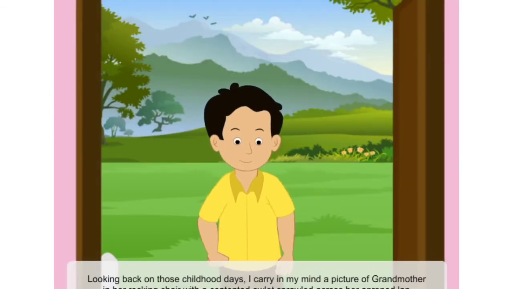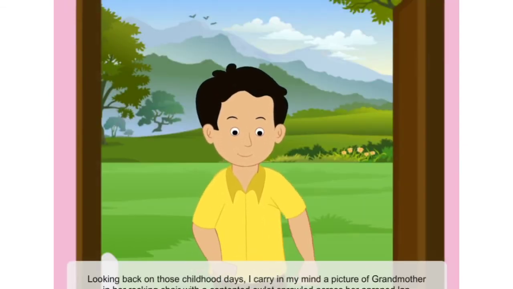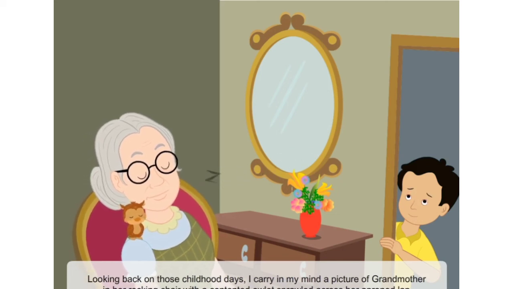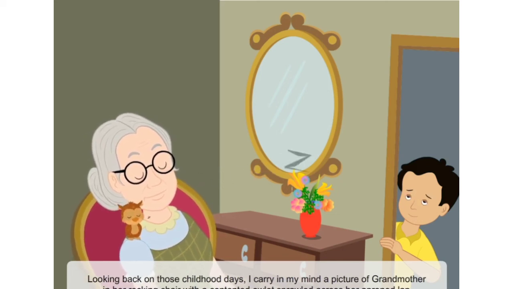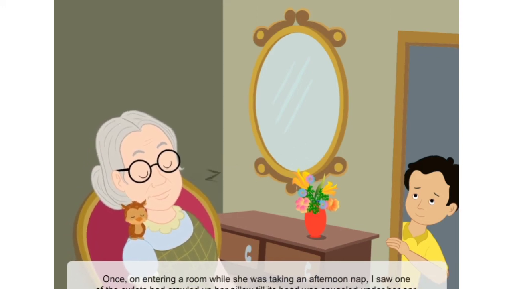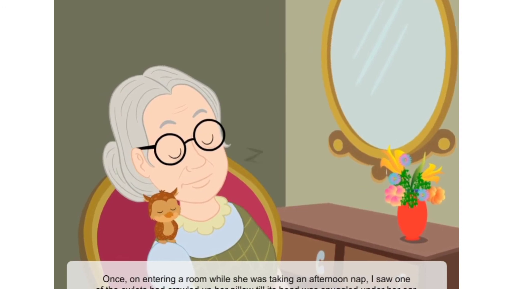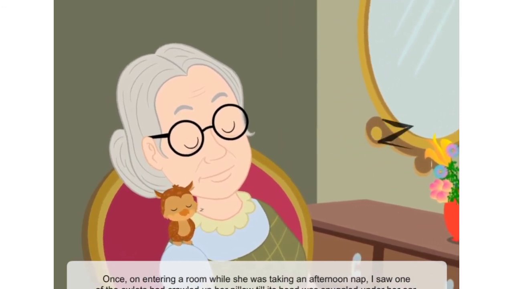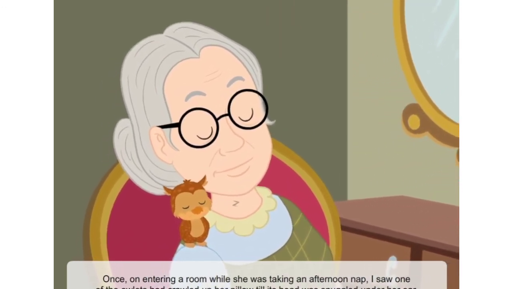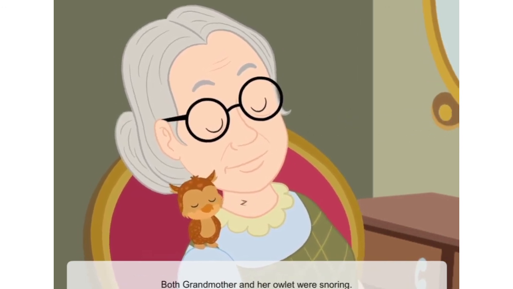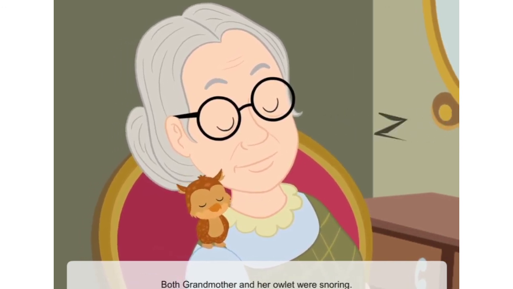Looking back on those childhood days, I carry in my mind a picture of Grandmother in her rocking chair with a contented owlet sprawled across her aproned lap. Once, on entering a room while she was taking an afternoon nap, I saw one of the owlets had crawled up her pillow till its head was snuggled under her ear. Both Grandmother and her owlet were snoring.